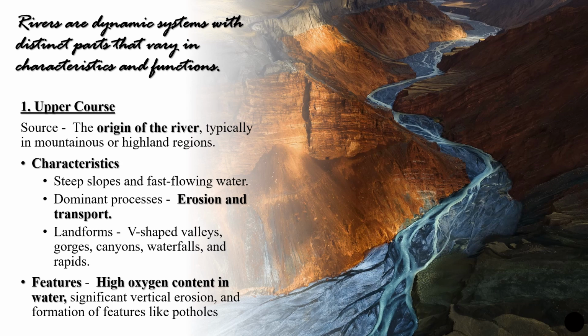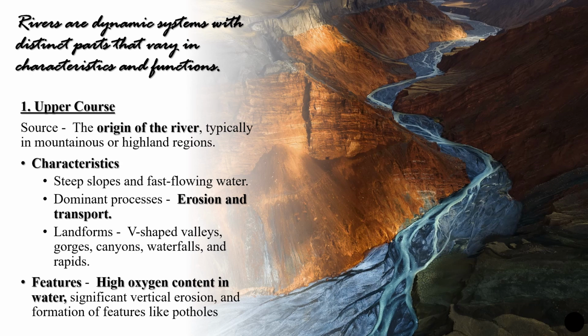Now to break this into a more understandable way, we will divide our river into three blocks. We can say it is an upper, middle and the lower. Now here we are going to understand the dynamic systems, how each part has different characteristics and different functions. Now if we take the upper course, this is the origin of the river. This is actually happening where the rainfall falls over this region, and this mountainous or highland will be the origin for the river to emerge, right?